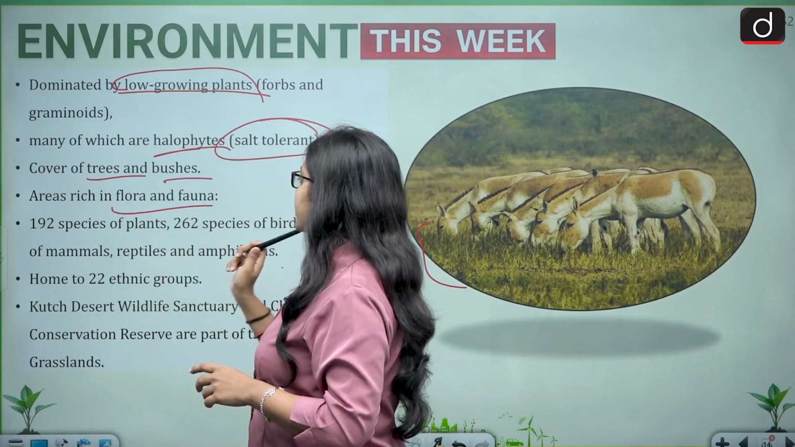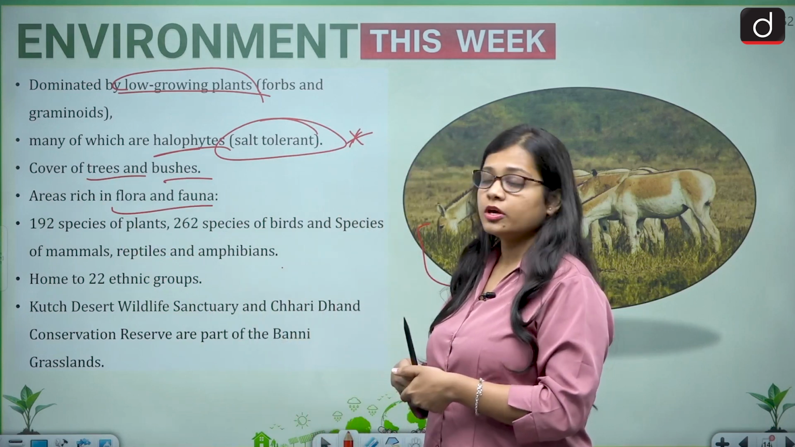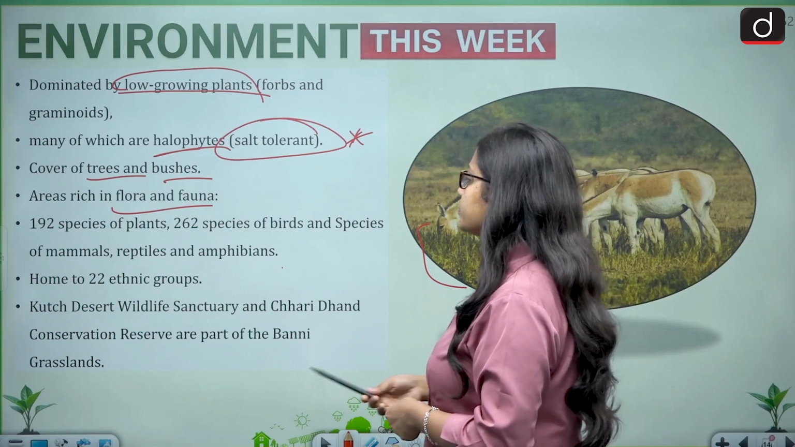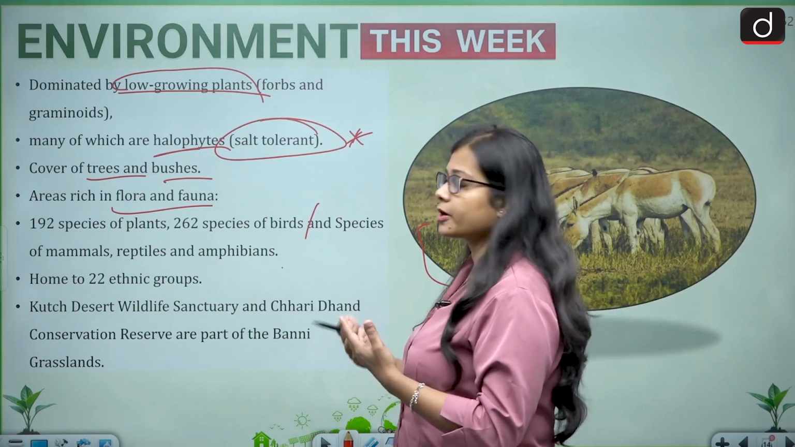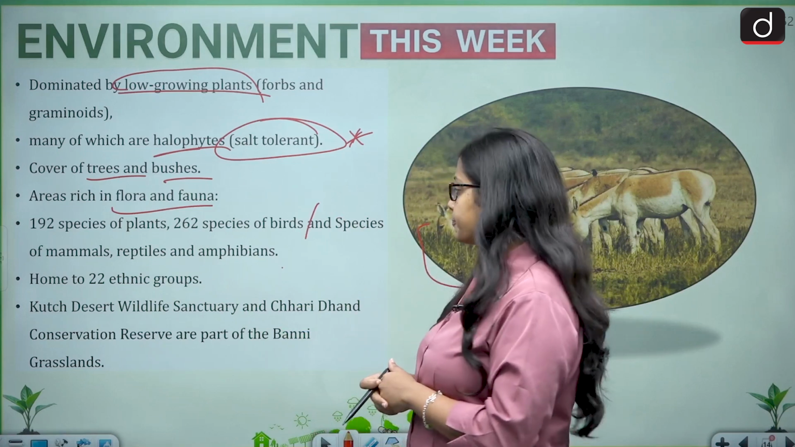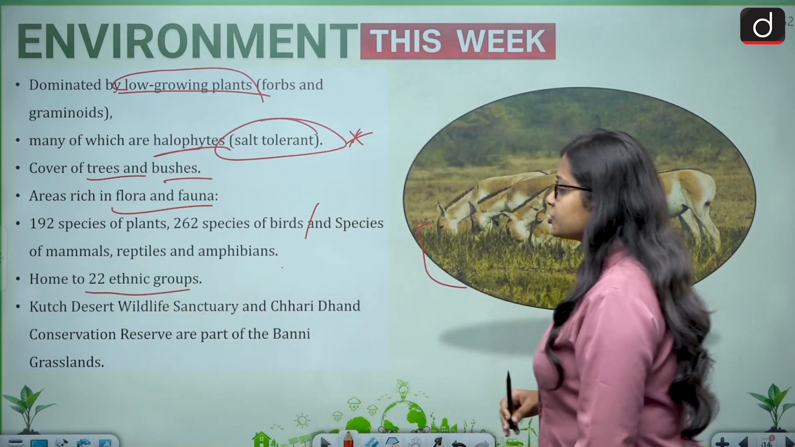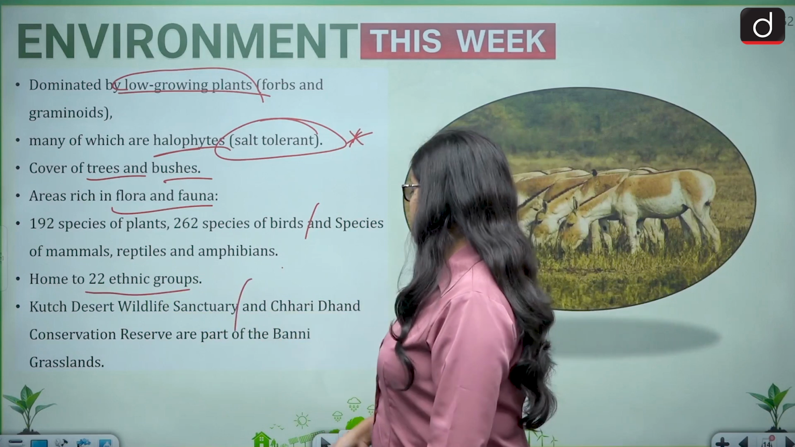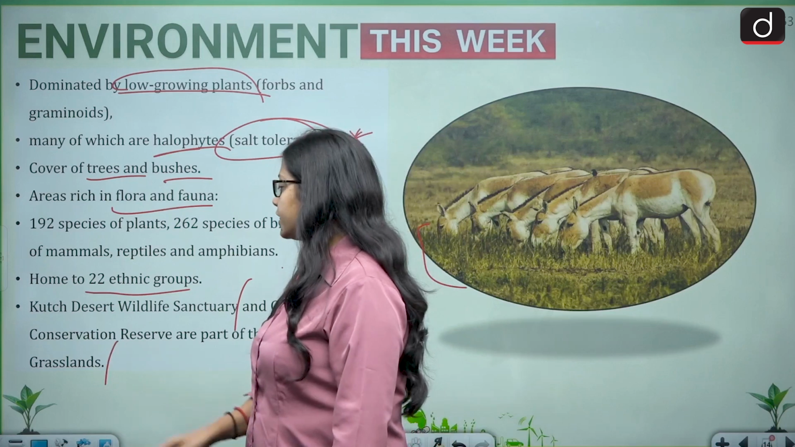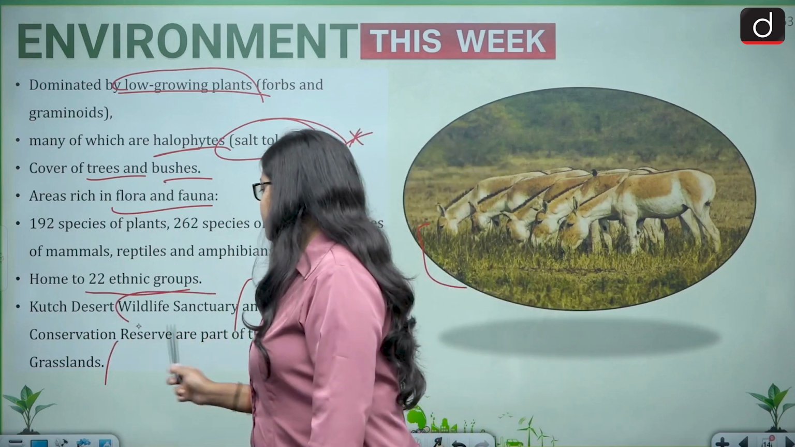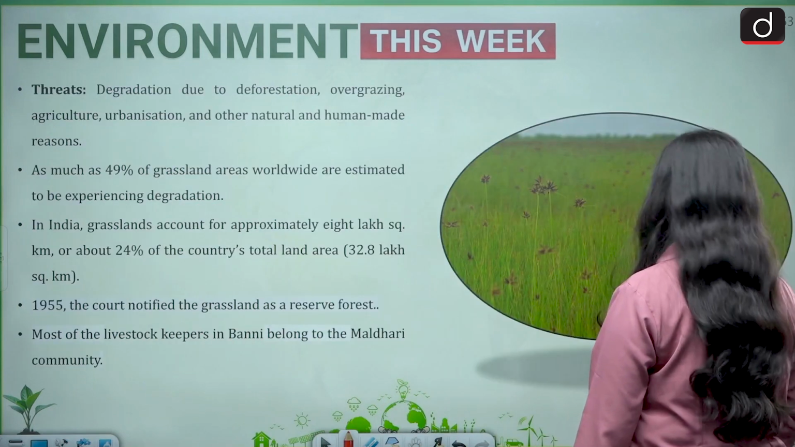The area is rich in flora and fauna, as it is a grassland and a wetland also, so it will be very rich in flora and fauna. Around 192 species of plants, 262 species of birds, and species of mammals, reptiles and amphibians can be found there. Then it is home to around 22 ethnic groups. Then Kutch Desert Wildlife Sanctuary and Chari Dhand Conservation Reserve are also part of the Bunny grasslands. So the Kutch Desert Wildlife Sanctuary is also found within the Bunny grassland.